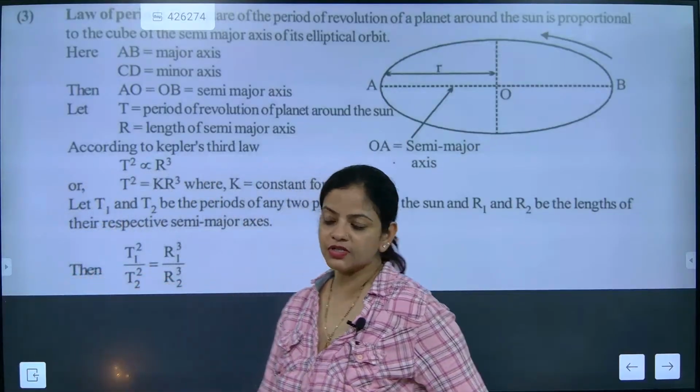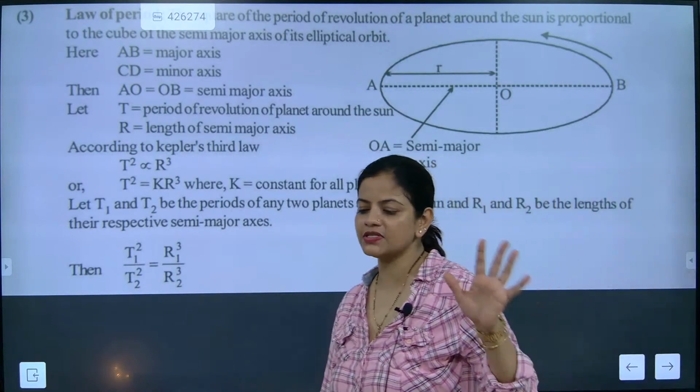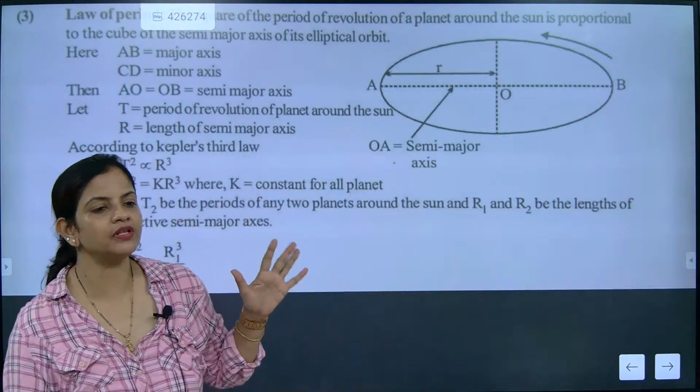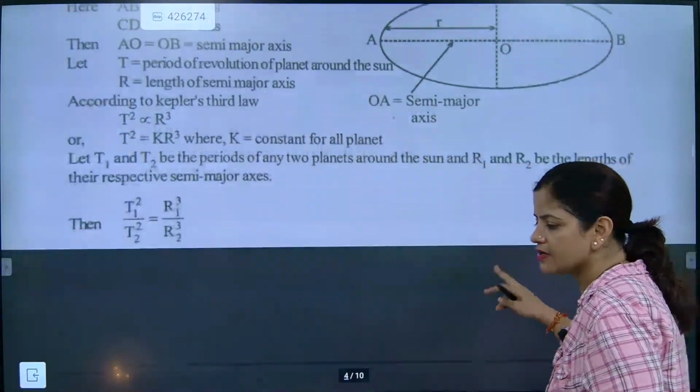I hope you might have understood this one. So now we are going for T square is directly proportional to R cube. Understood na, beta? That is Kepler's third law. Just roughly you remember that is considered as what? Kepler's third law. Got it?